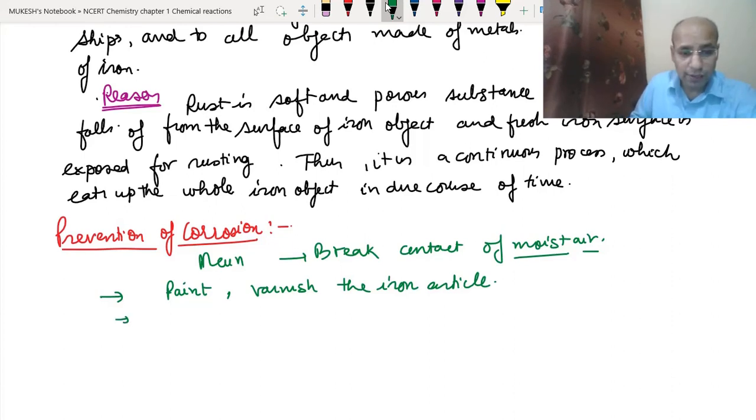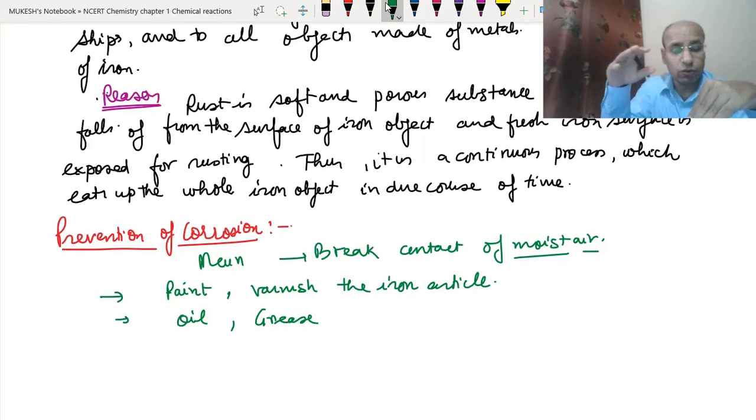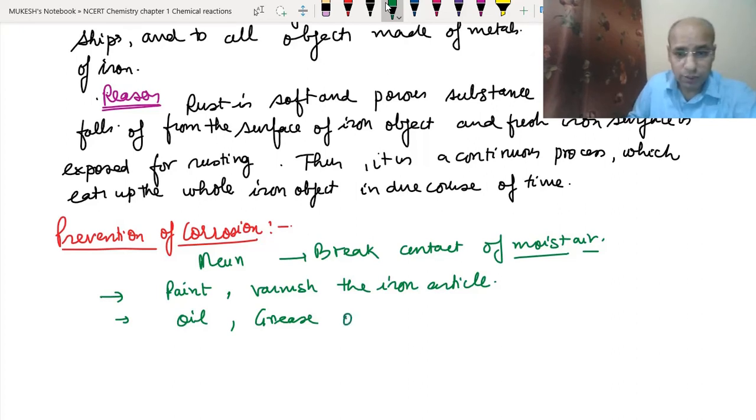We can use oil. Suppose for the parts where we cannot use paint or varnish, we can use oil or grease. The oil and grease do not allow any water to stay on the iron article. They just repel the water. So if something is made of iron which cannot be painted because of its parts, in that case we can put oil or grease on the iron article.